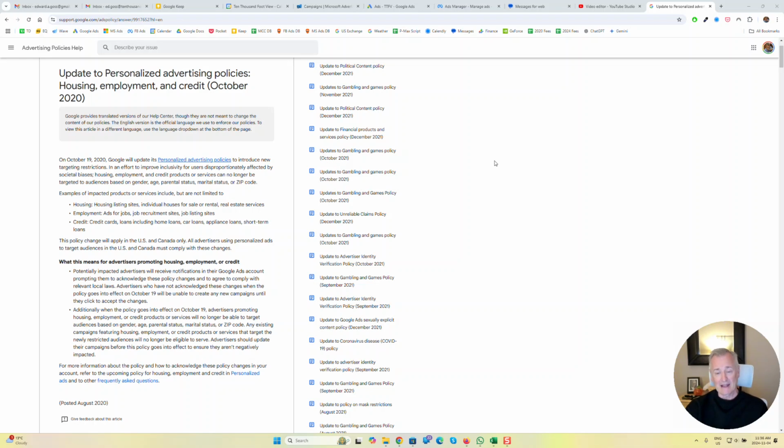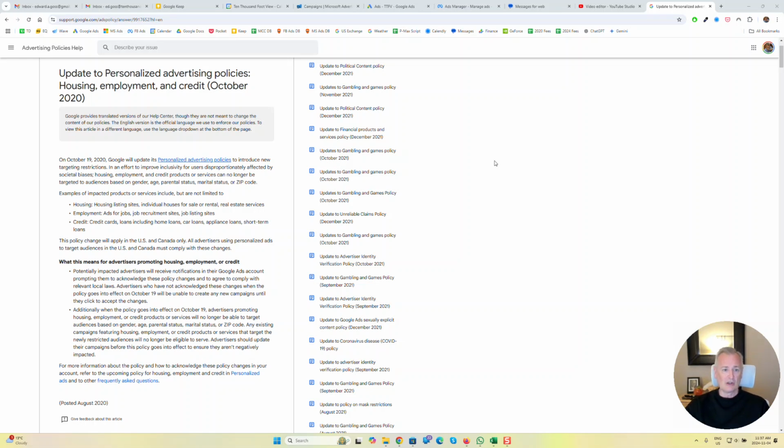Interestingly enough, you can still use income level targeting, which is pretty powerful, and you can do that at the campaign or the ad group level. Mostly that only works in the US and some other select markets, but it is a pretty powerful tool. And interestingly enough, Google has not excluded that or included it in this policy.